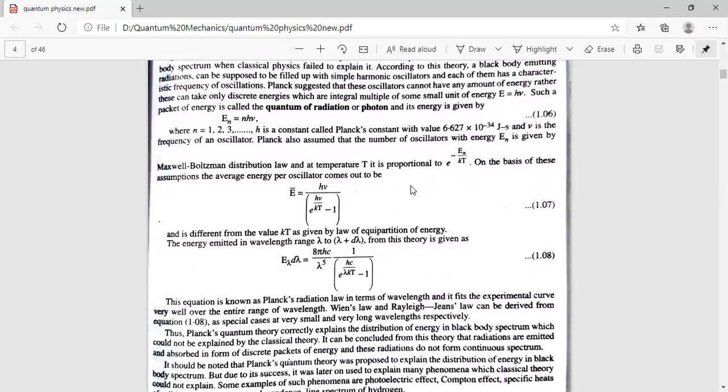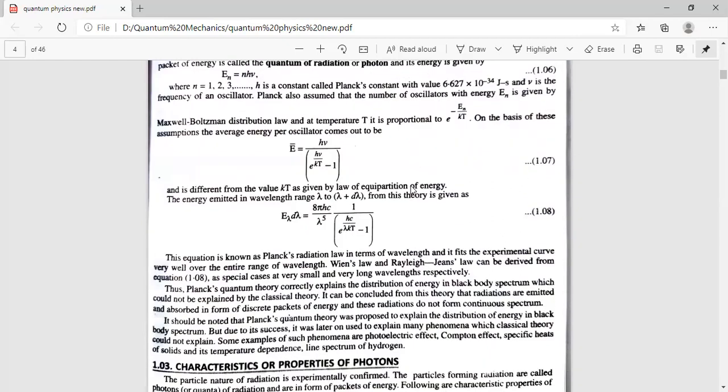1.07 is the expression of the average energy in the form of frequency. 1.08 is the energy emitted in the wavelength range lambda to lambda plus d lambda in terms of wavelength. This equation is known as Planck's radiation law in terms of wavelength, and it fits with the experimental curve very well over the entire range of wavelength.